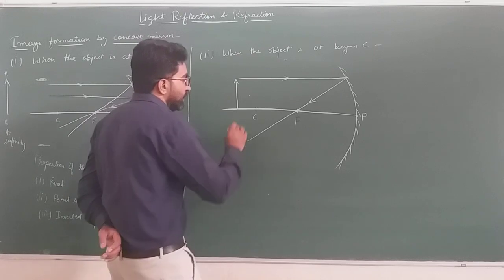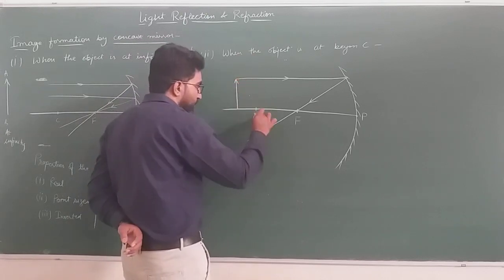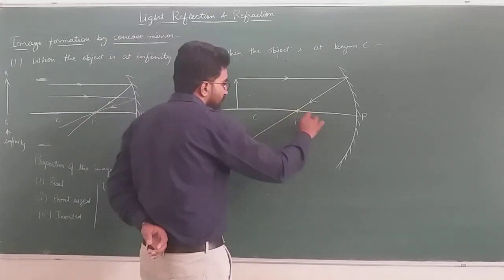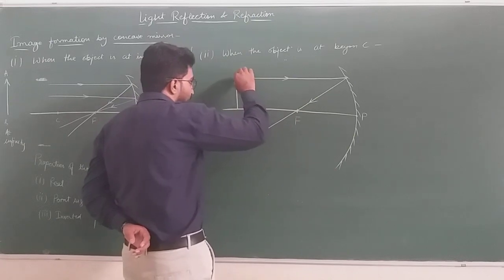The second ray of light we can take either from the center of curvature or from the focus. So let's take it one by one.